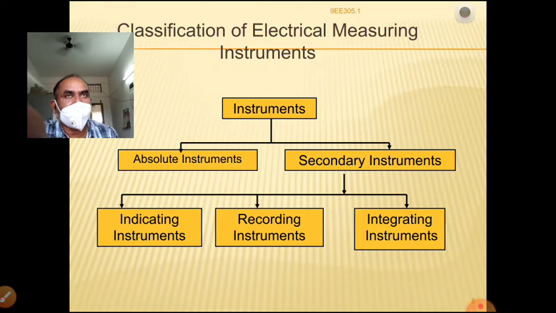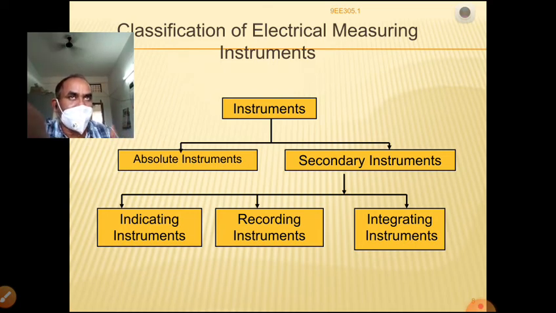Coming to integrating instruments, the example is the energy meter. The energy meter is a very good integrating instrument, because we note the starting reading at the start of the month and the reading at the end of the month. The difference is the number of units consumed by us.